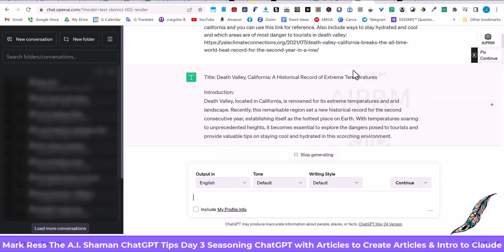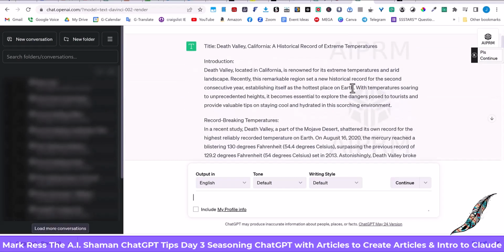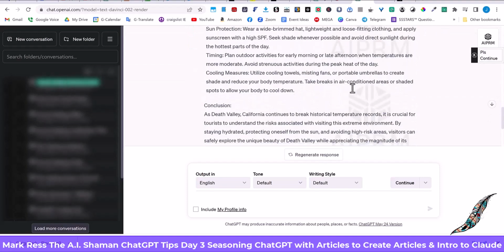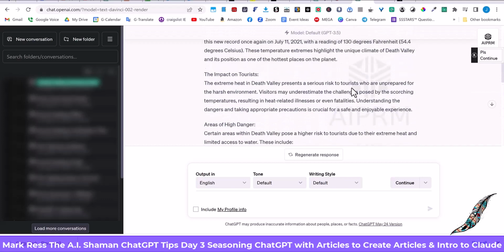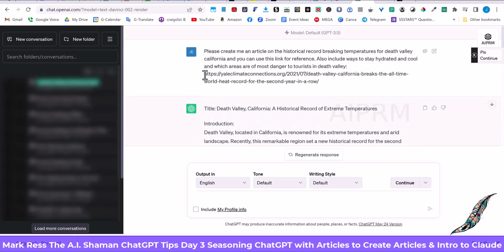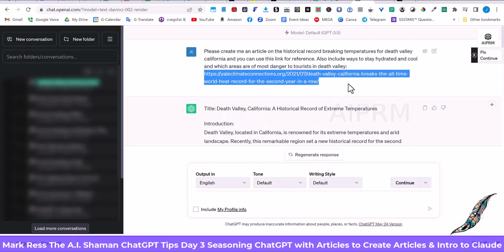So what it's going to do, it's going to go out there and take into account this URL and produce this article. And I don't have to know anything about Death Valley. All I have to know is, like, it's mentioned on the news and I want to write an article about it, and go out there and grab something as a point of reference and use it to, quote unquote, season or train. Another word besides seasoning and training, and what was the other one? Knowledge base that I used in yesterday's video. Another word that you could think of is fine-tuning.